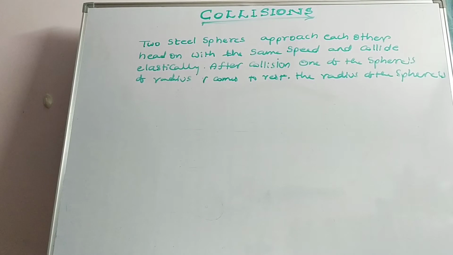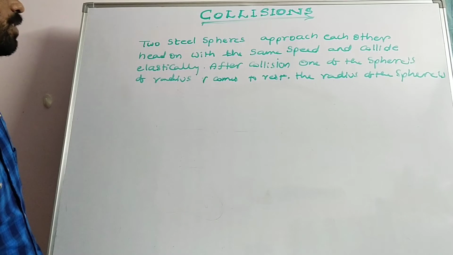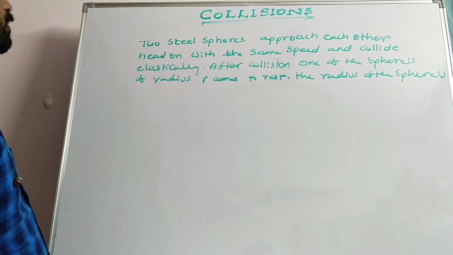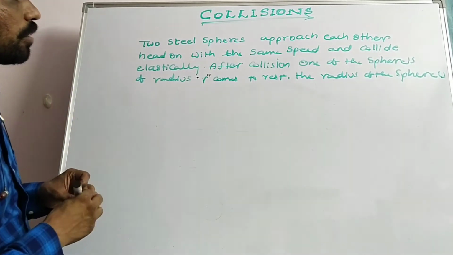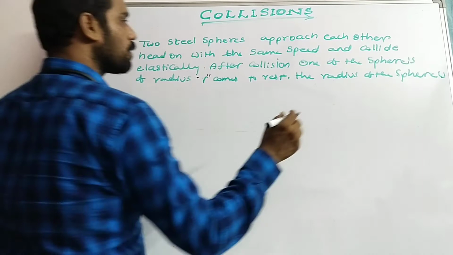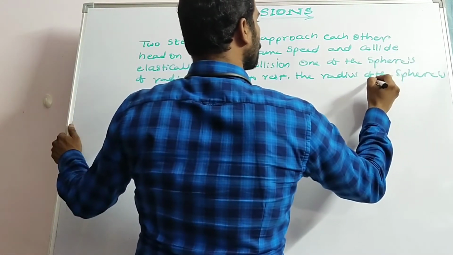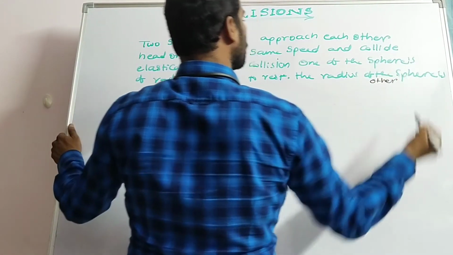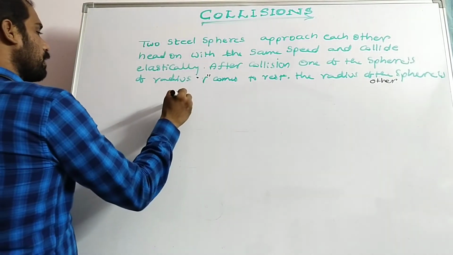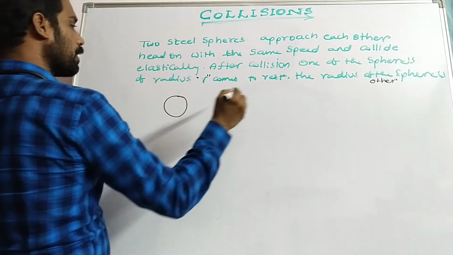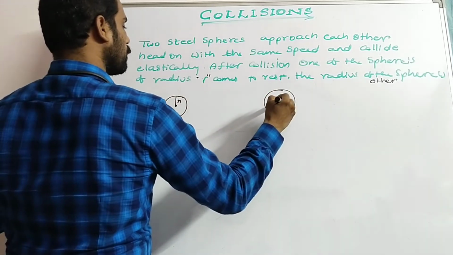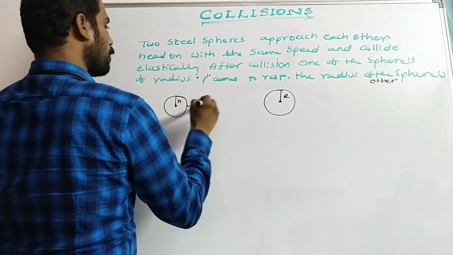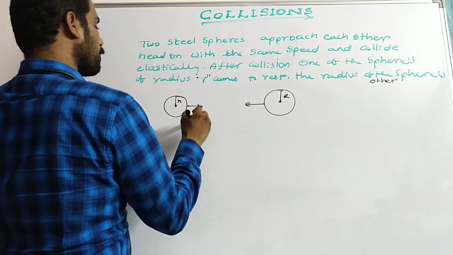Two steel spheres approach each other head on with the same speed and collide elastically. After collision, one of the spheres of radius r comes to rest. We have to find the radius of the other sphere. So let us consider, here is a sphere of radius r, and the other sphere of radius capital R, both approaching each other with the same speed.